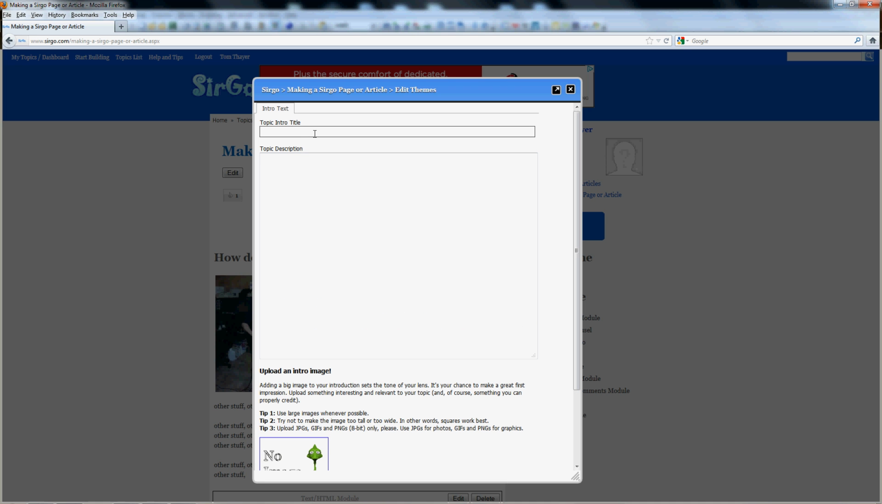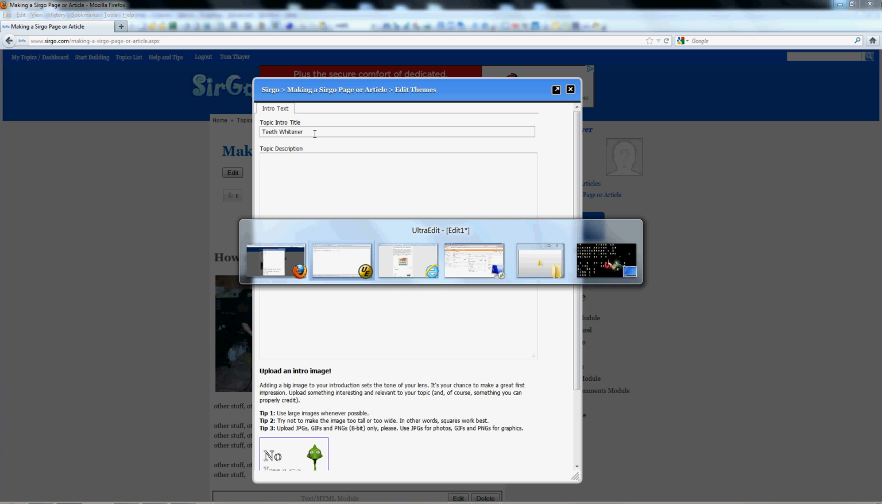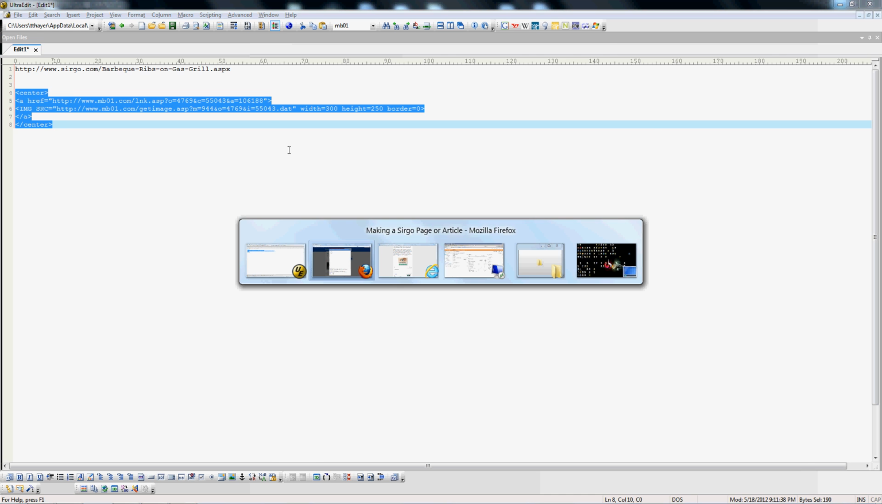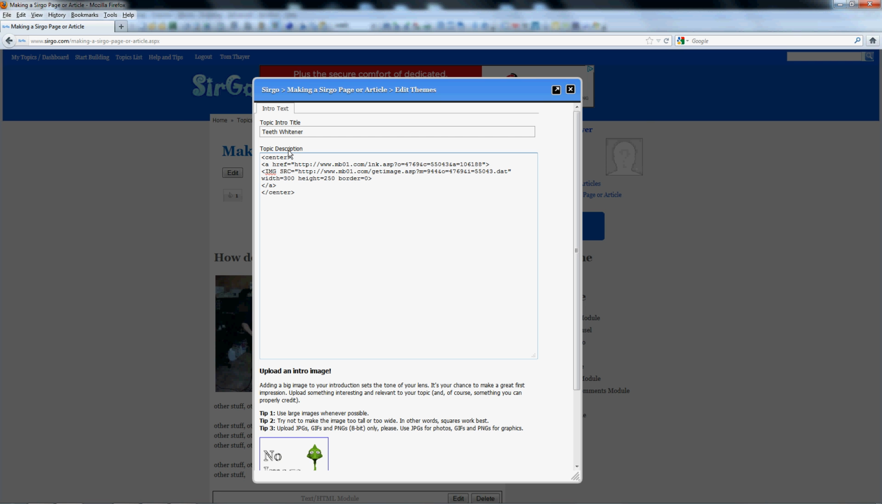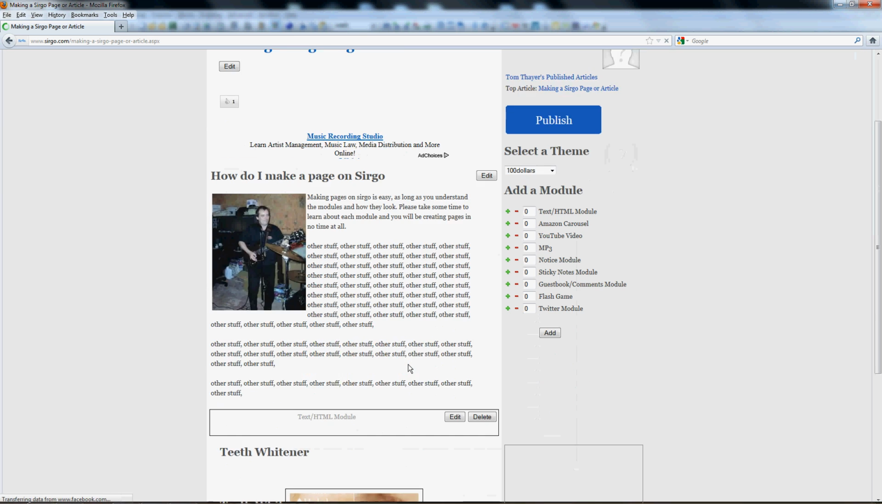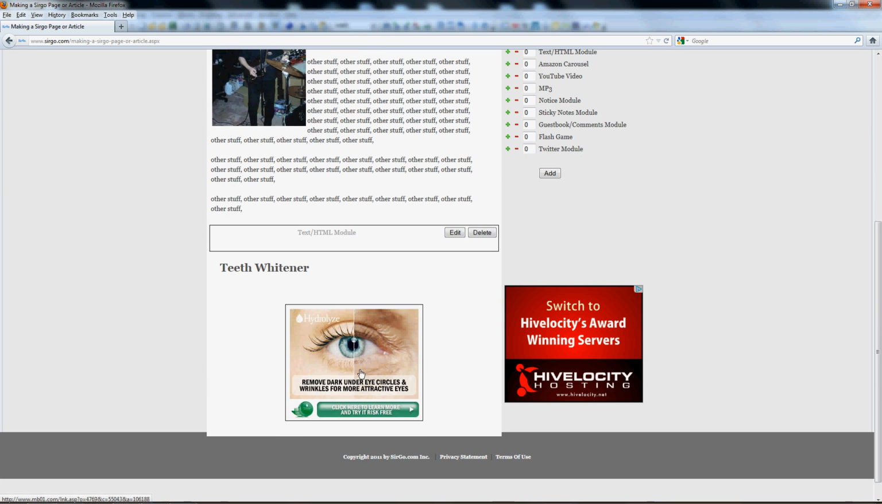So if I wanted to go and sell teeth whiteners, I've got a piece of code over here. That's an actual piece of code that an affiliate account gave me. I can actually put that HTML right into the text box itself. So you'll notice that it's got the actual links and the whole enchilada in here. And if I go and I click save on that now, what you'll notice is that down here I now have that ad. So my affiliate accounts are now working.